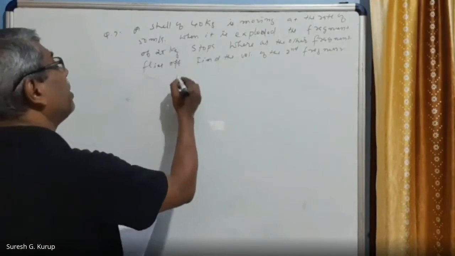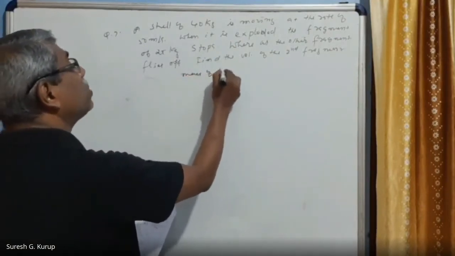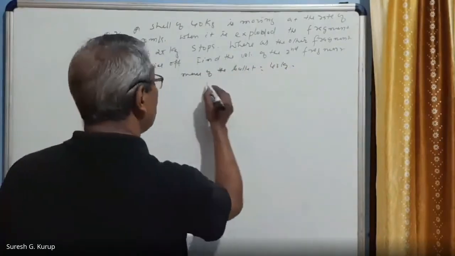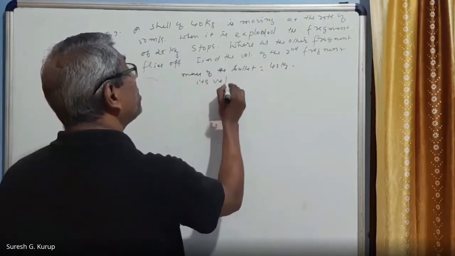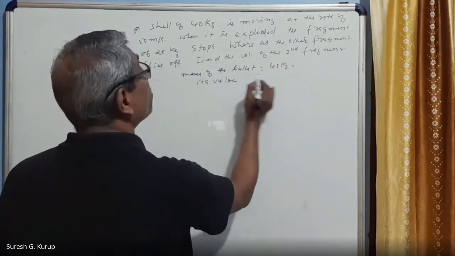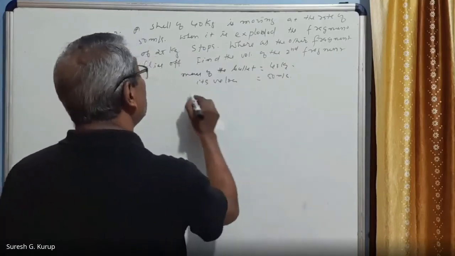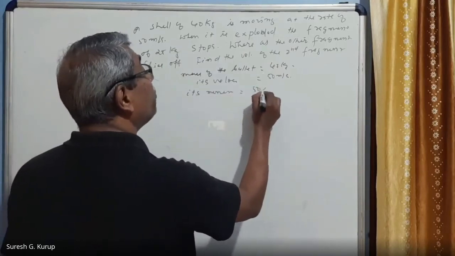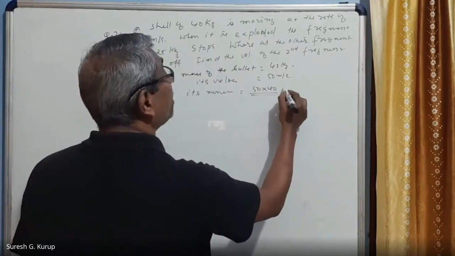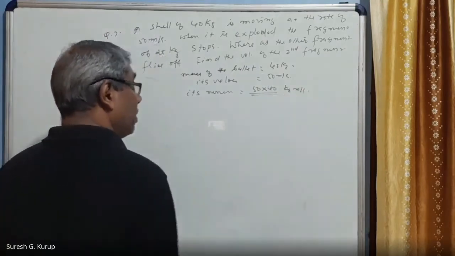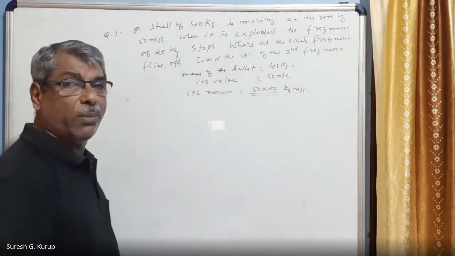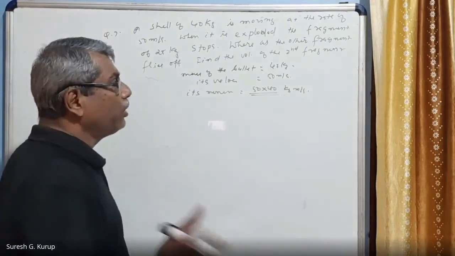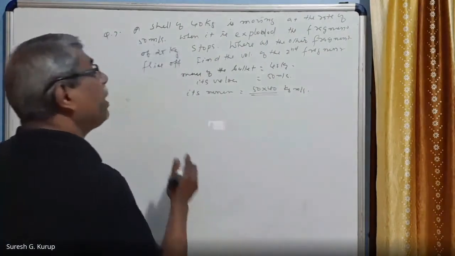Okay. Then mass of the bullet is equal to 40 kg. Its velocity is equal to 50 meters per second. Therefore, its momentum is equal to 50 into 40 kg meter per second. After explosion, one part stops, the other continues to move, right? So by conservation of momentum,